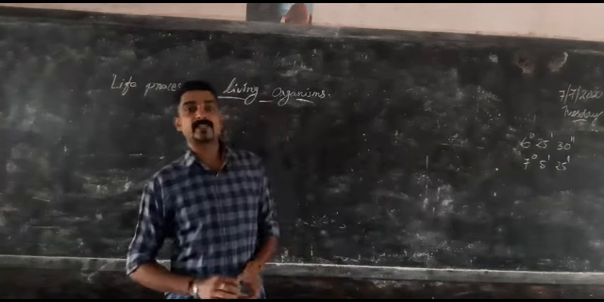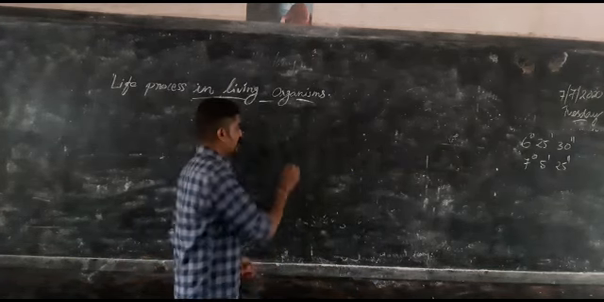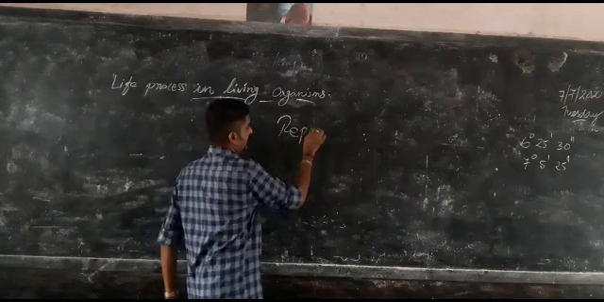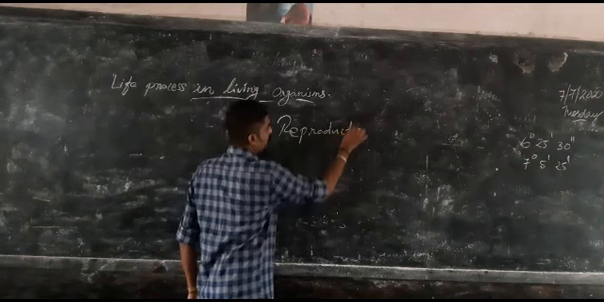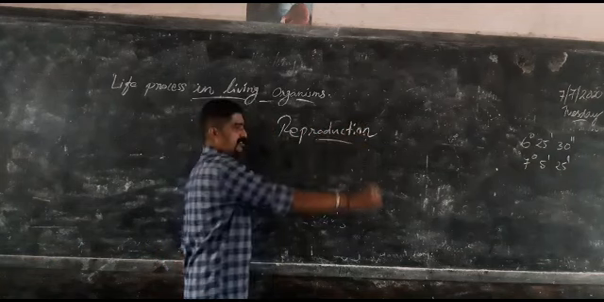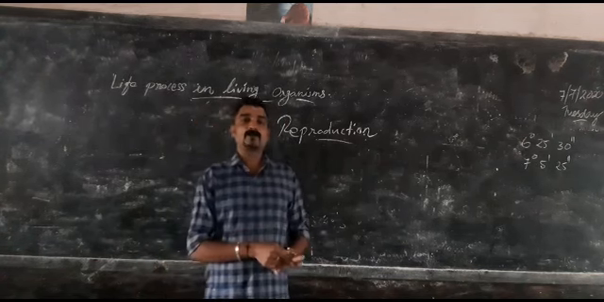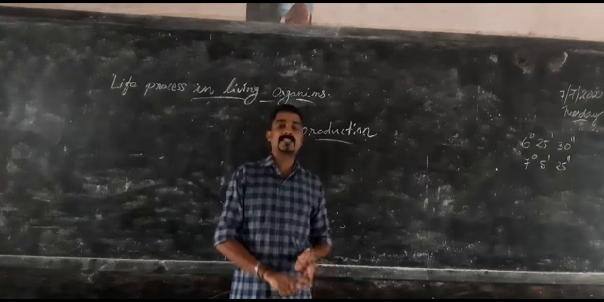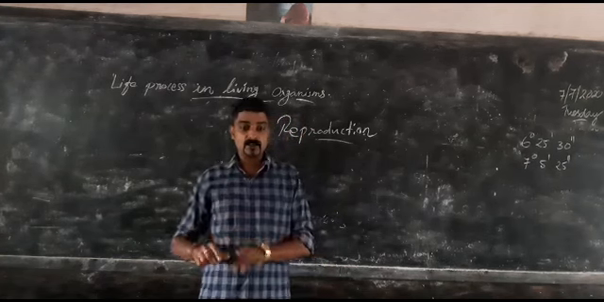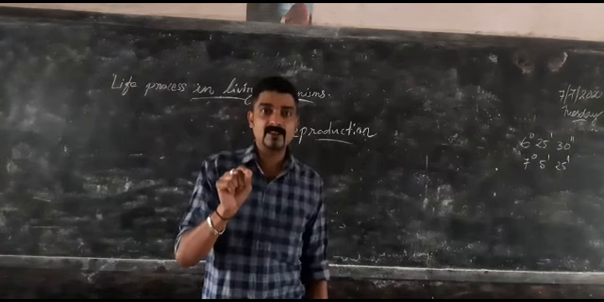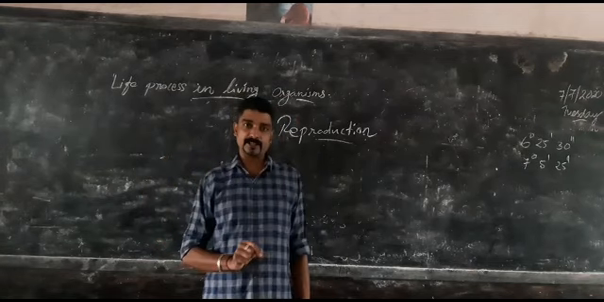So in previous classes we studied about reproduction. What is reproduction? I think already you know about that. In simple words, we can say that reproduction is a life process. Living organisms like plants and animals produce their own kind for maintaining their continuity.